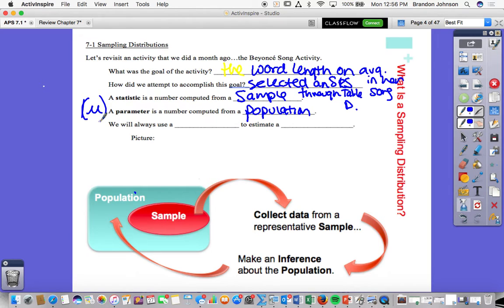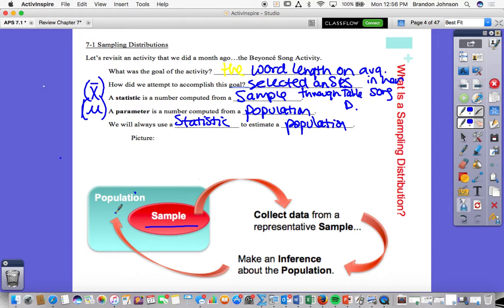Love y'all too. Okay? Statistic deals with X bar. So anytime we talk about a sample mean, it is X bar, whereas mu talks about more of a population, whatever the population is that we define in that moment. Okay? All right. So as we look at this, we will always use a blank to estimate a blank. Sample, population. Correct. Statistic to estimate a population. Good. Now, what you put down below here, this picture, right? Because you know a sample is a subset of my population. A sample is a smaller version of my population.